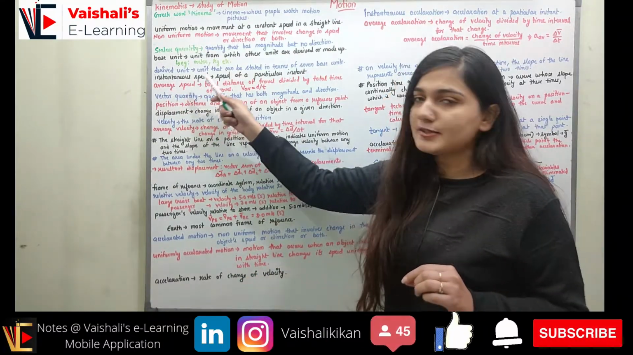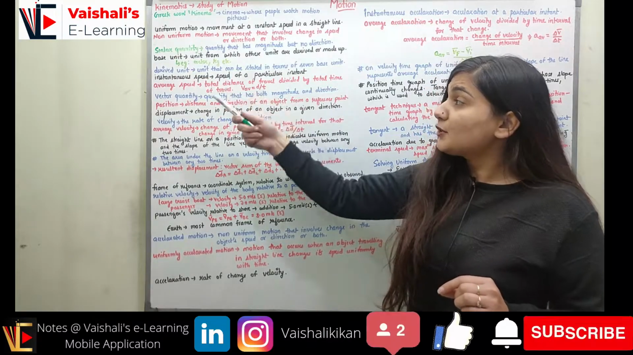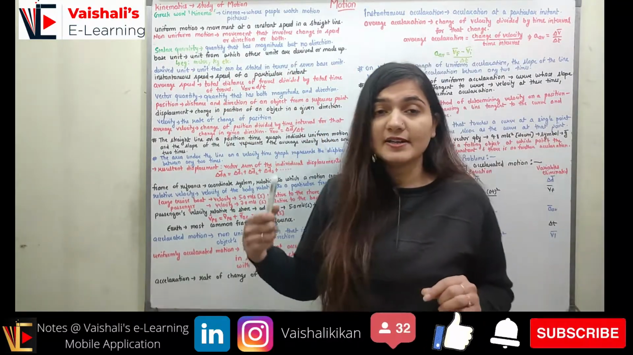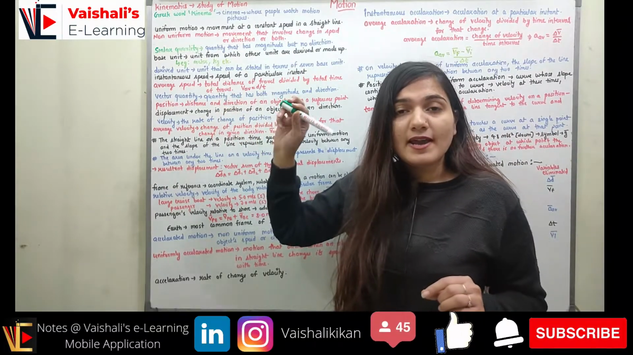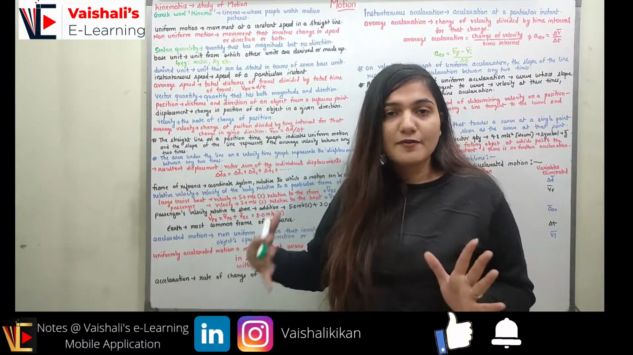Coming to the average speed. What is average speed? It is the total distance traveled divided by the total time taken for the travel. So now when I am traveling, I am covering some distance.